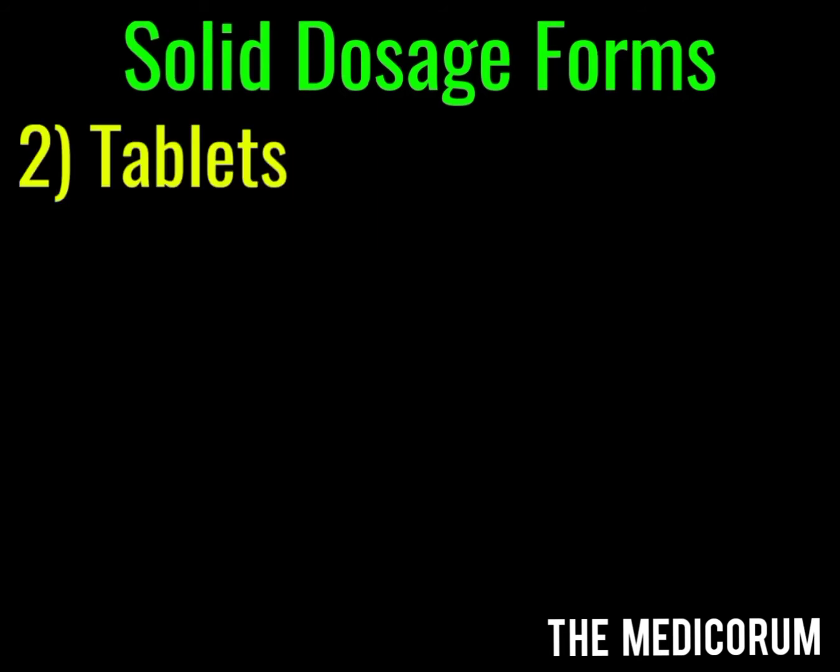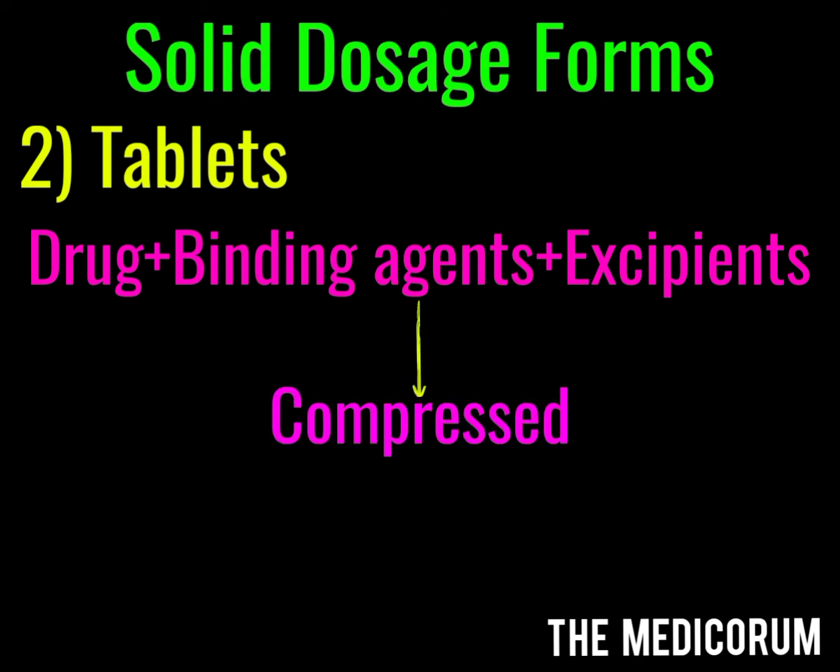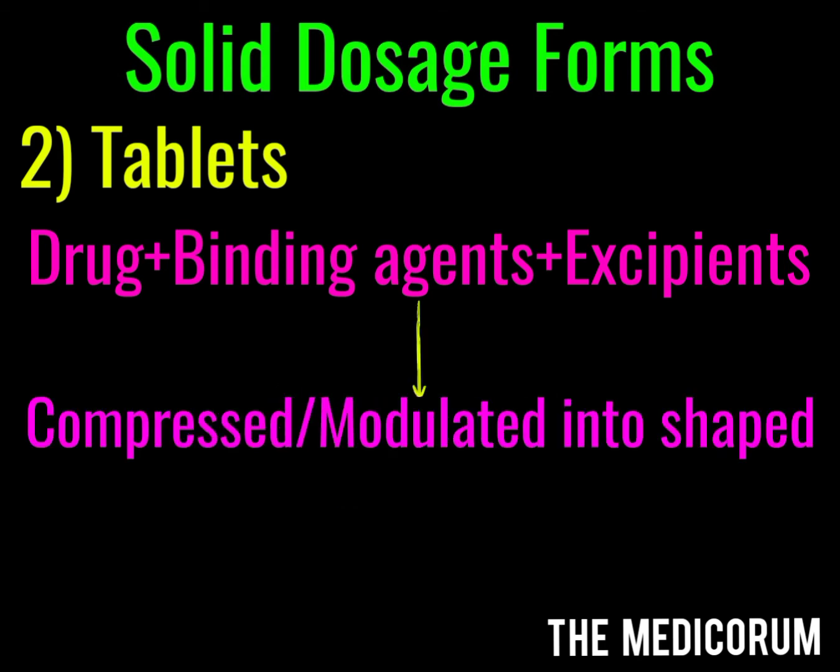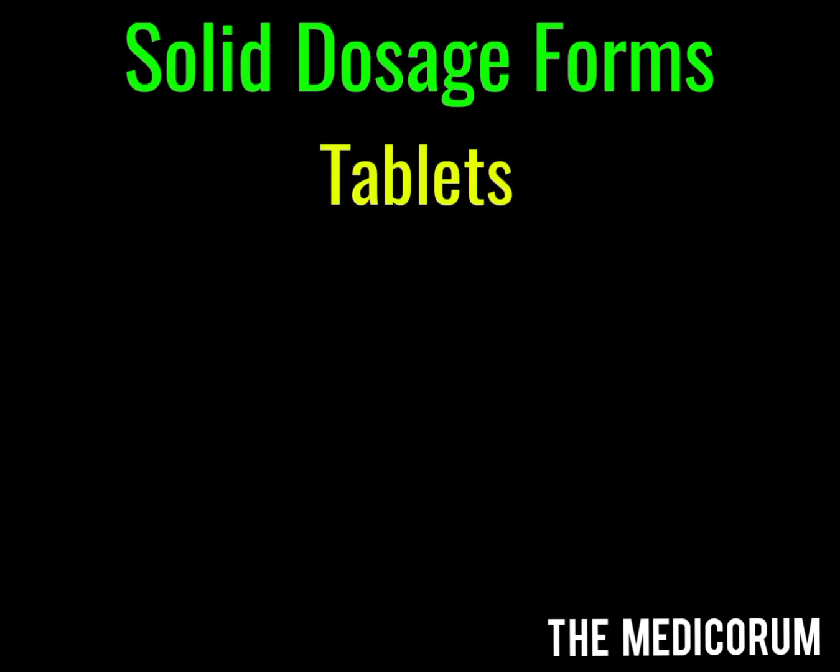The second category is the tablet. Tablet comprises of a certain formula, that is, drug plus binding agents plus excipients. All of these three ingredients are compressed or moulded into a shape to transform them into a tablet. The tablet can either be plain, sugar-coated, or film-coated. Tablets are further divided into many categories. The first one is the chewable tablet. The chewable tablets are the tablets which we can chew and they are pleasant in taste.